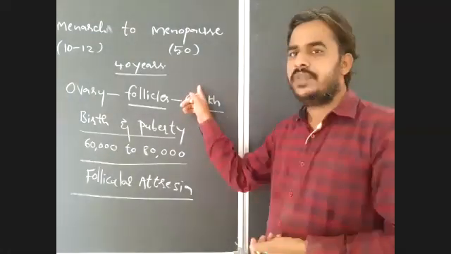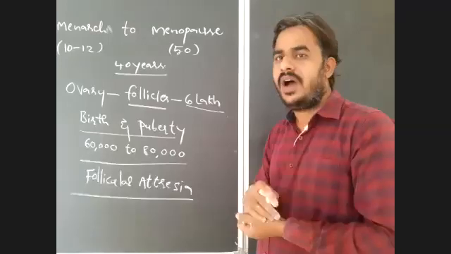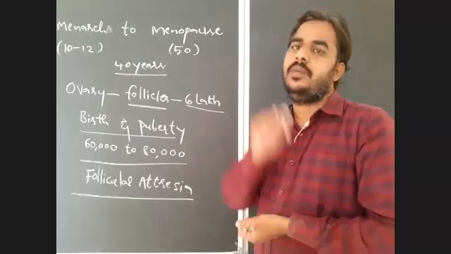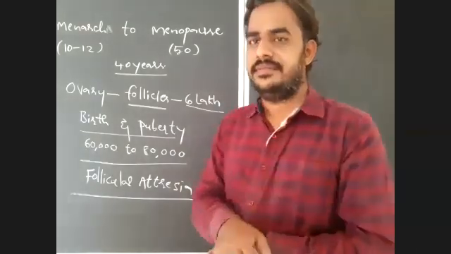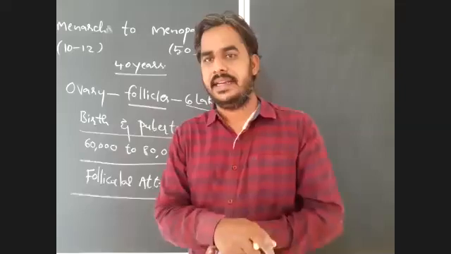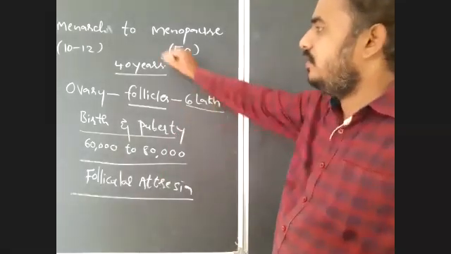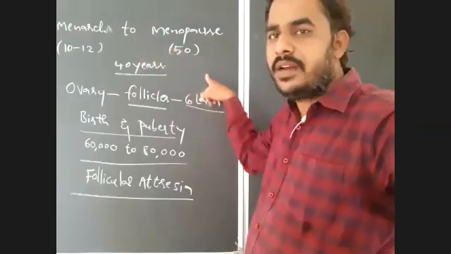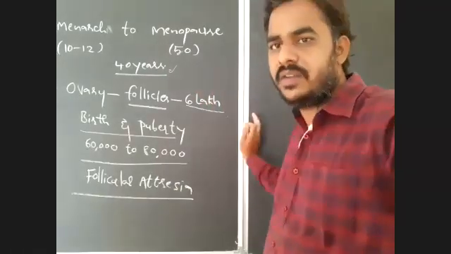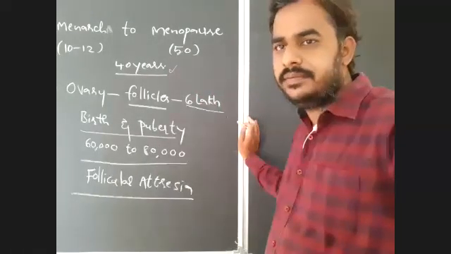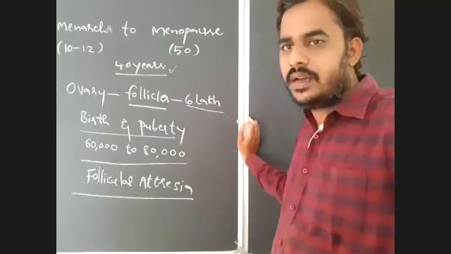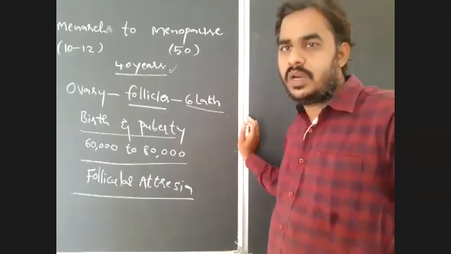Now, if a female produces the ova for a maximum of 40 years, how many ova will be produced by that female without any children? That's my question. If menarche begins at 10 years, menopause will come at 50 years. So in every menstrual cycle, one ovum. Per 1 year, 12 ova.